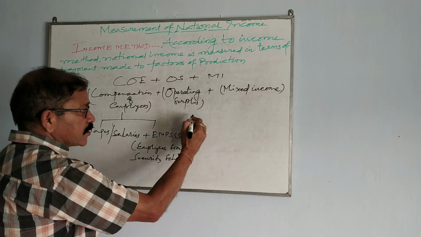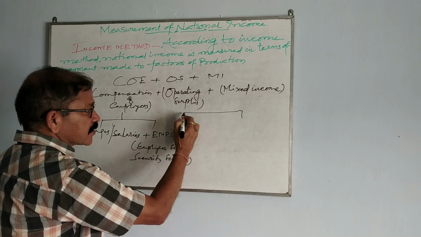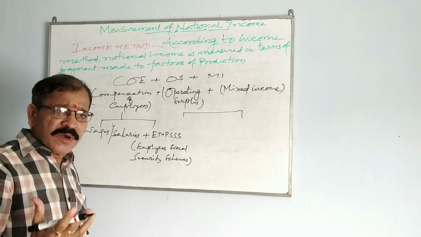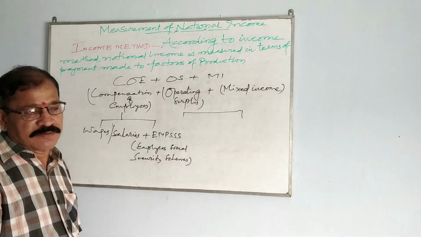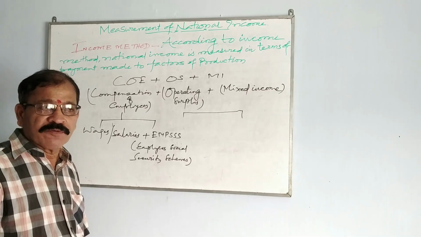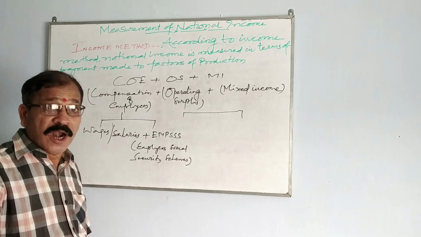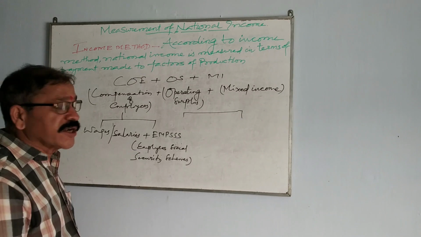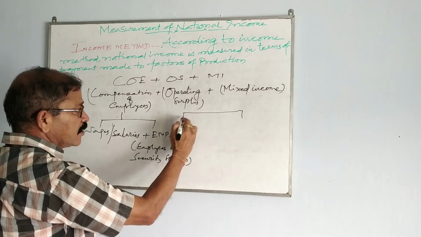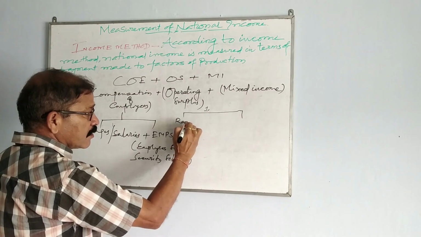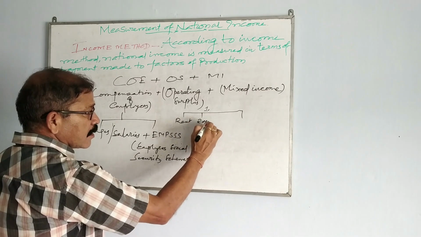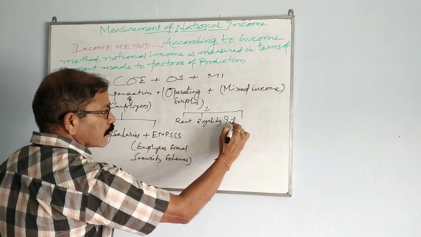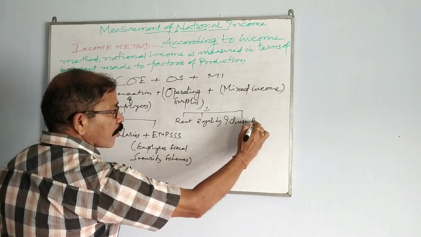Now what is OS? Operating surplus. Operating surplus means whatever money you get from property or entrepreneurship. Here it has four components: rent, royalty, interest and profit.